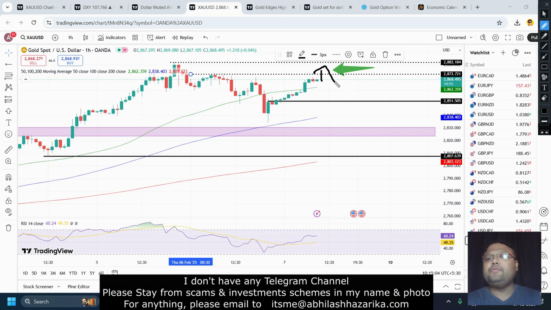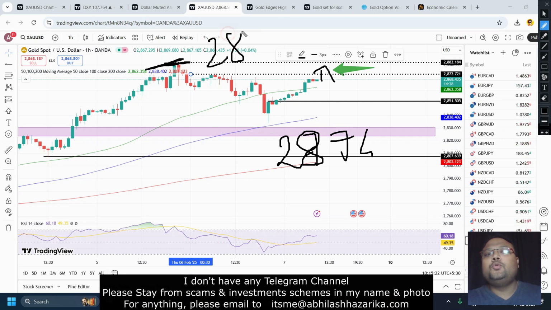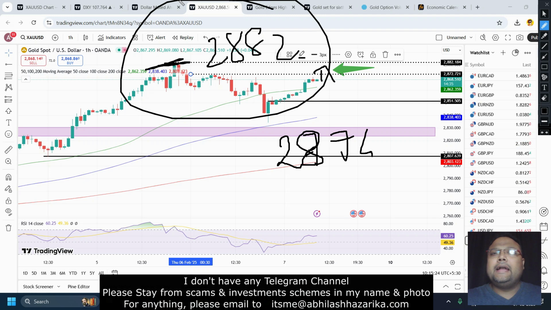So in the European session, if you see gold going up, we can go for a buy above the 2874 area for a target of 60 to 70 pips, because the previous high of 2882 is still valid. To be honest, before NFP, chances of gold going above 2882 are very less. After NFP, if it starts flying, well and good, but before NFP, chances are very less.